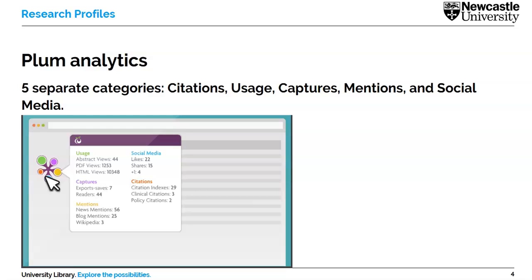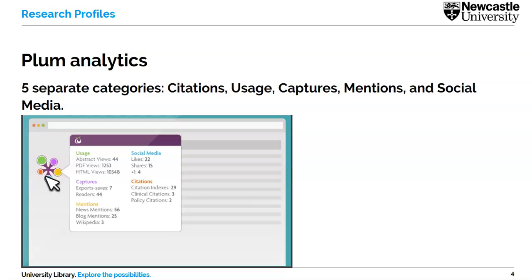So the first would be Plum Analytics, and you can see I've got a little capture on screen here, a little demo of what that looks like. So Plum Analytics use this little sort of cellular cluster, little amoeba type cluster with different coloured nodules, and those different coloured nodules represent different types of use or capture or collaboration. So that can include views at the record level in different databases. It can include exports to different types of software, so we've already mentioned Mendeley, EndNote, that kind of thing.